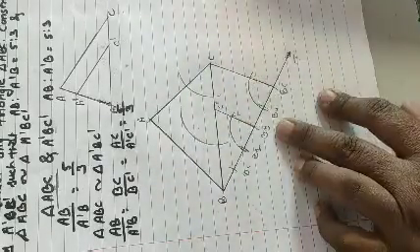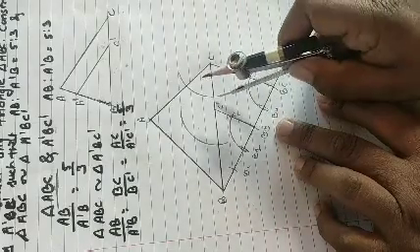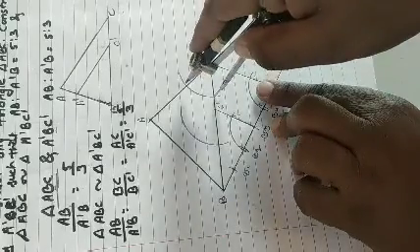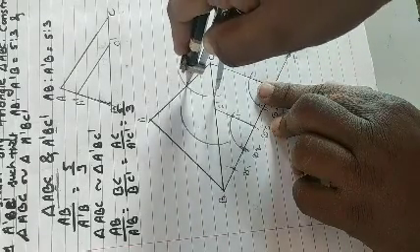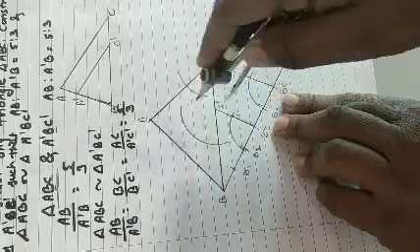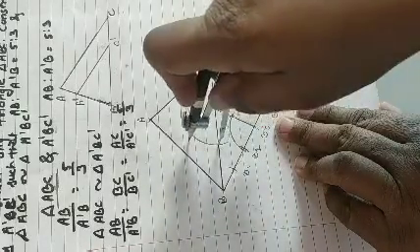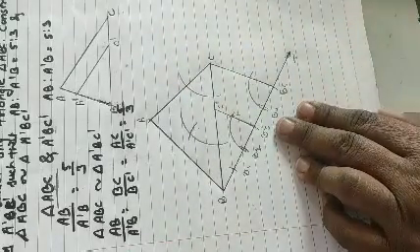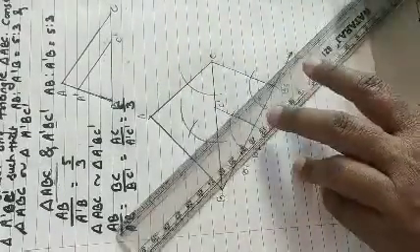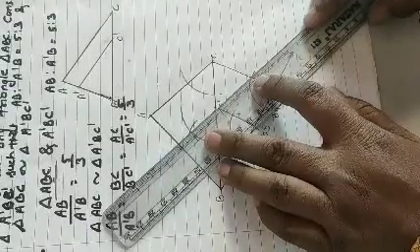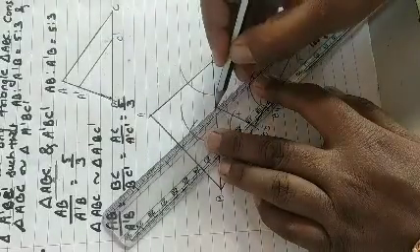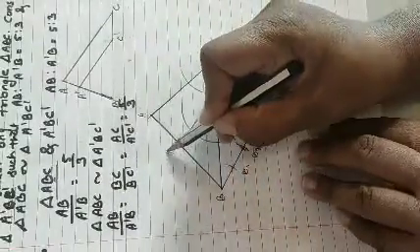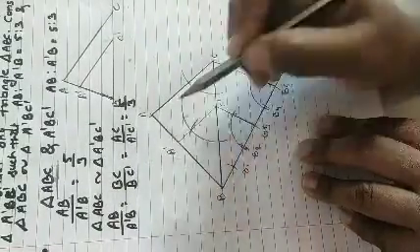Now take the distance in your compass between this point and this point. Now put your middle point on this and draw the arc which intersects the first arc. Now join this to C dash, and the line passes through this point on AB. Here is my point A dash.